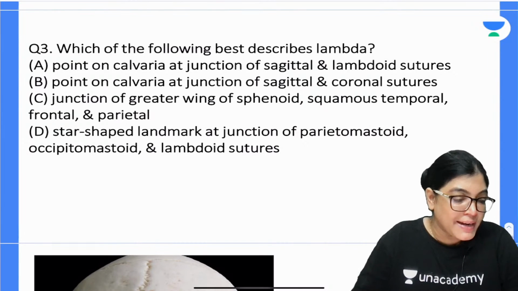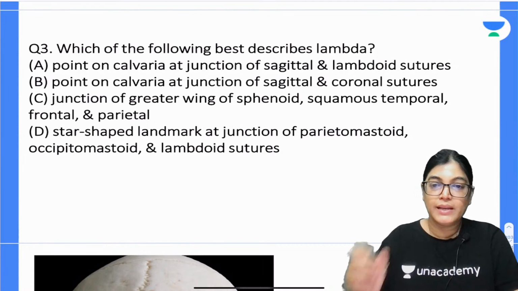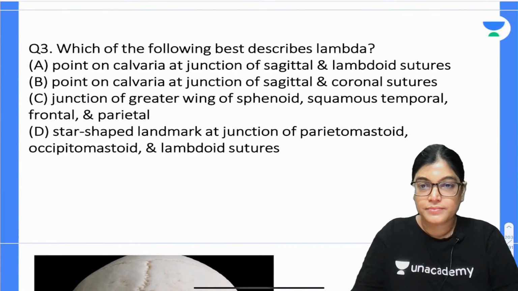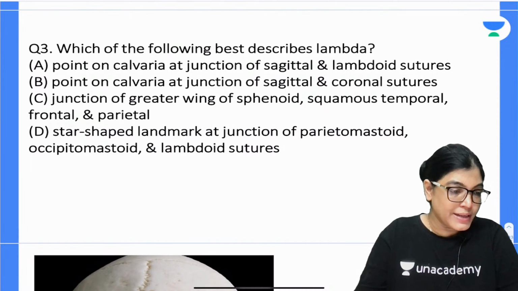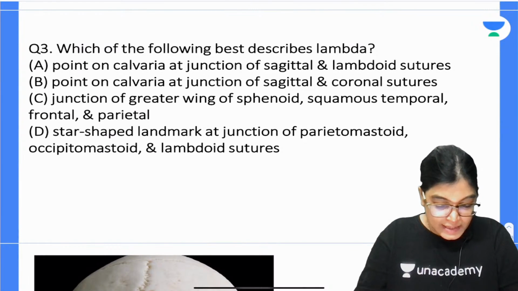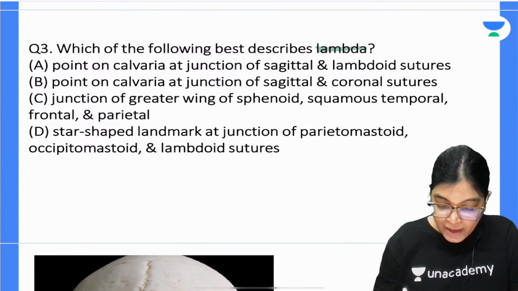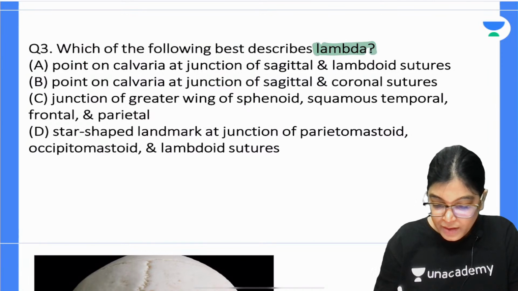Lambda, how can you define lambda on the skull? I got C as the correct answer from someone. So here the question is targeting which point? Lambda. You have to know what is lambda. I am waiting for the answers.